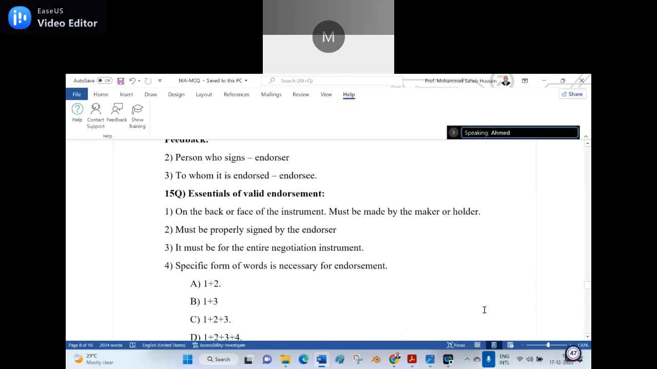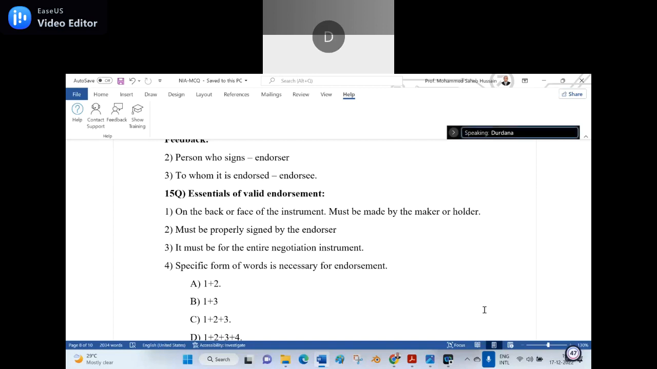Okay. 15th question. Essentials of a valid endorsement. Number 1, on the back or face of the instrument, must be made by the maker or a holder. 2, must be properly signed by the endorser. 3, it must be for the entire negotiable instrument. 4, specific form of words necessary for endorsement. Options are A 1 plus 2, option B 1 plus 3, option C 1 plus 2 plus 3, option D 1 plus 2 plus 3 plus 4. Shoot. Sir, option D, sir. Option D, wrong.